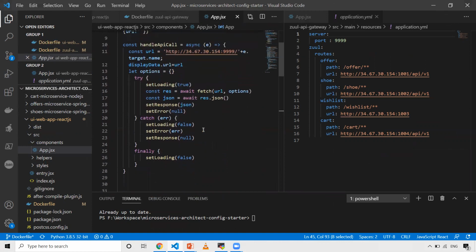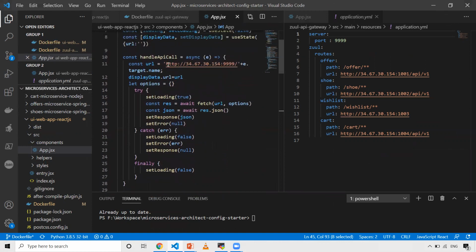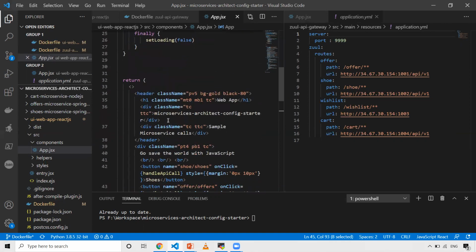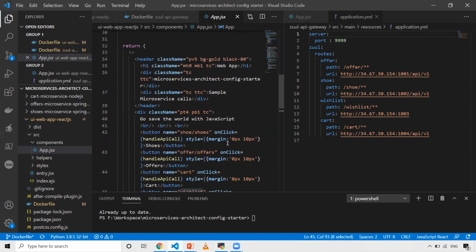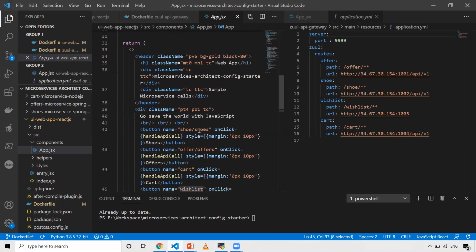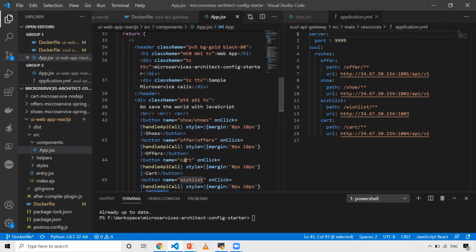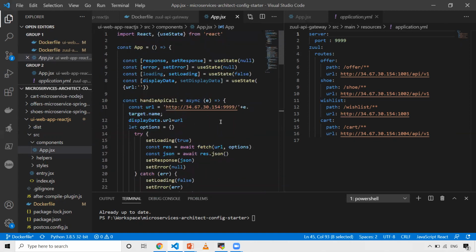Here, it sends an HTTP request to the IP address, port 9999, and then e.target.name. The name of each button is different. For shoes the name is shoes/shoes, for offers it's offers, and for the cart it is just cart. This particular value will be replaced here.